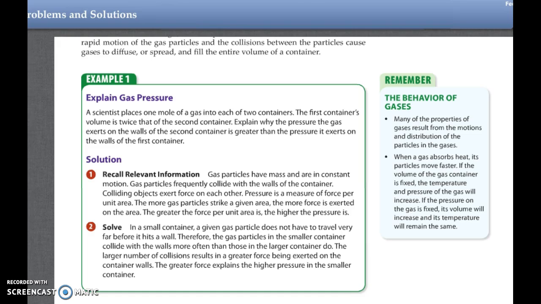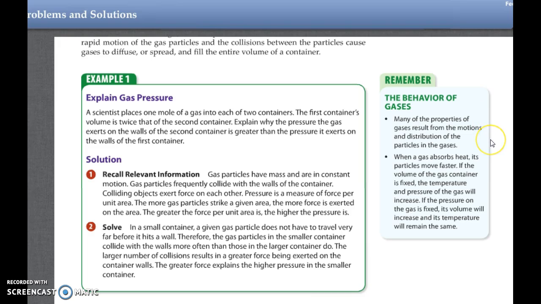Solve. In a small container, a given gas particle does not have to travel very far before it hits the wall. Therefore, the gas particles in the smaller container collide with the walls more often than those in the larger container do. The larger number of collisions results in a greater force being exerted on the container walls. The greater force explains the higher pressure in the smaller container.